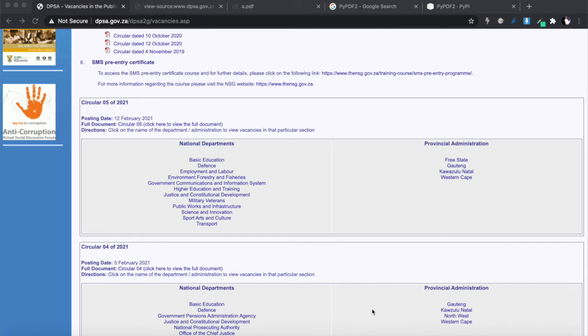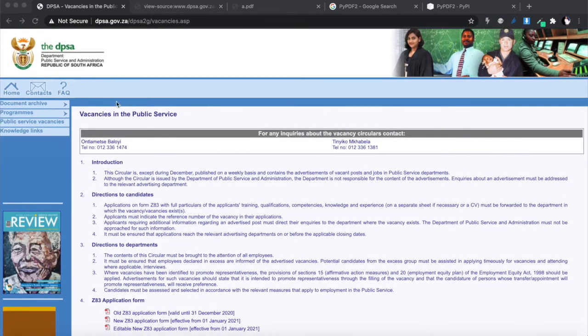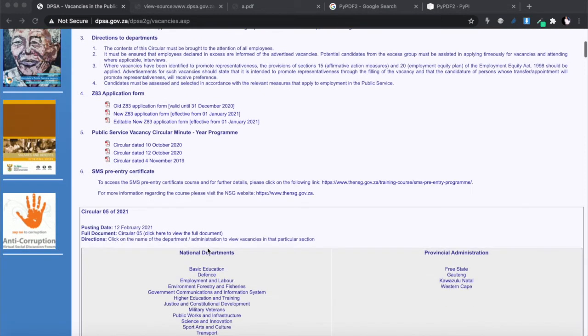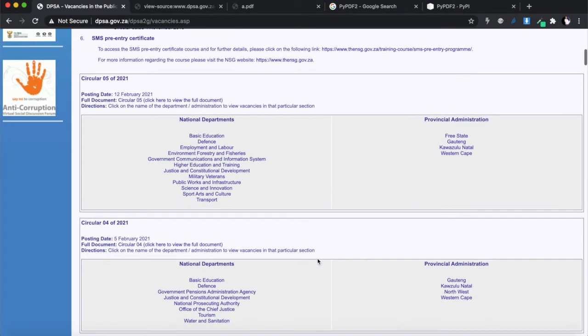Okay, so to get the data for our website, we're going to start with the government website. All right, so this is one of the links I found when I was doing my research to the government website, and I think it was probably the most up-to-date website with government available positions. And if you look over here, you'll see the last time they posted Circular 5 was on the 12th of February, which is just a day ago.